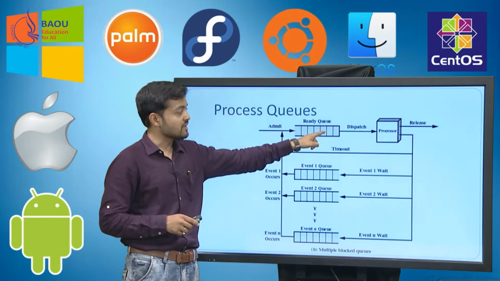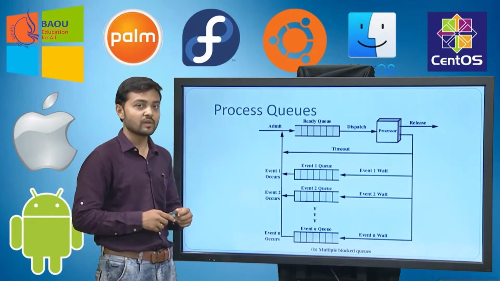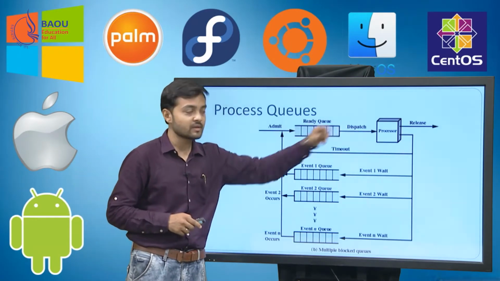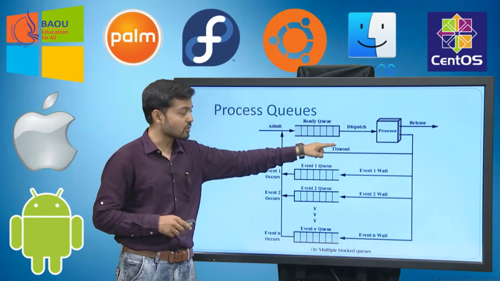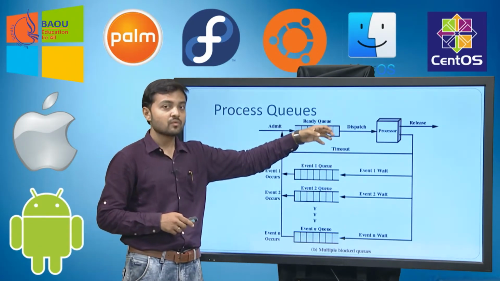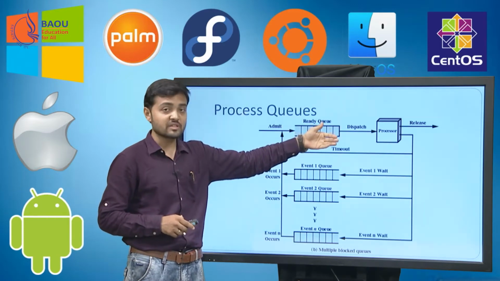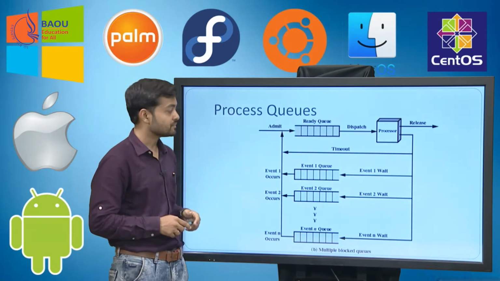Whenever a process gets dispatched, it is given to the processor and goes from ready state to running state. From there, whenever a timeout occurs, the processor will be taken from the process and it will be placed at the end of the ready queue.